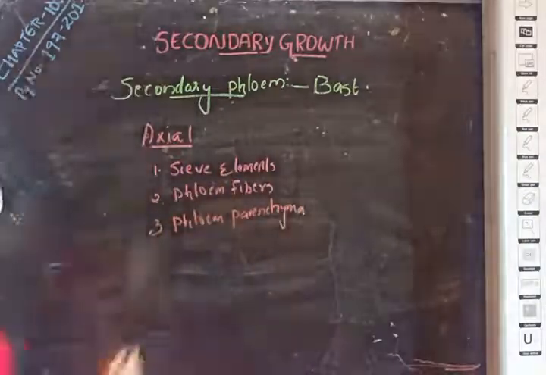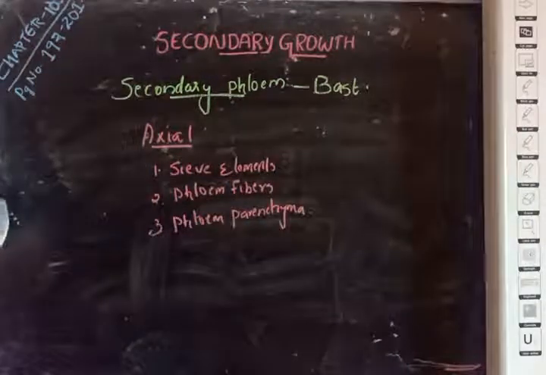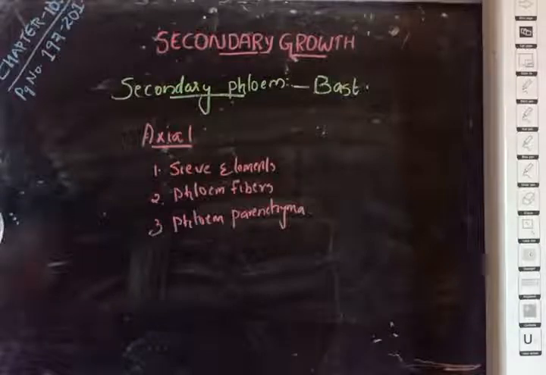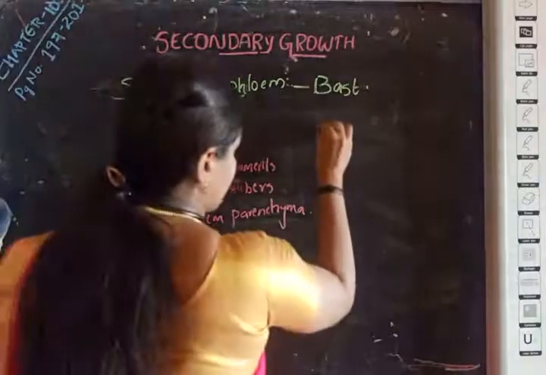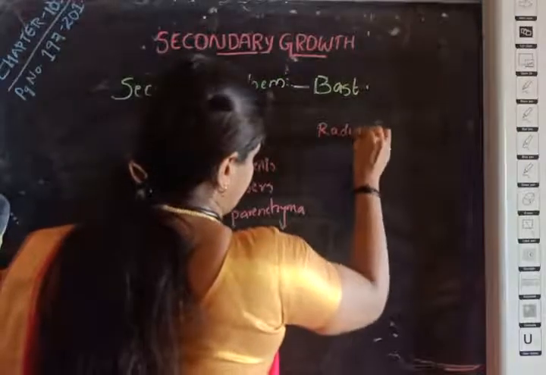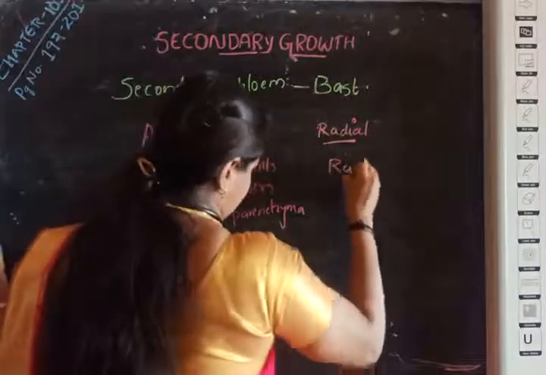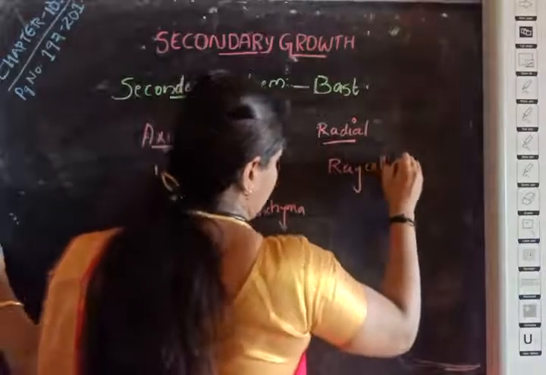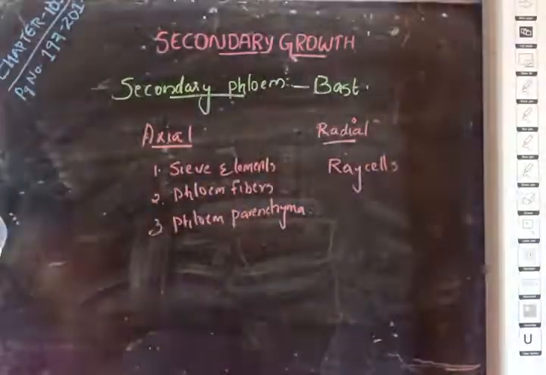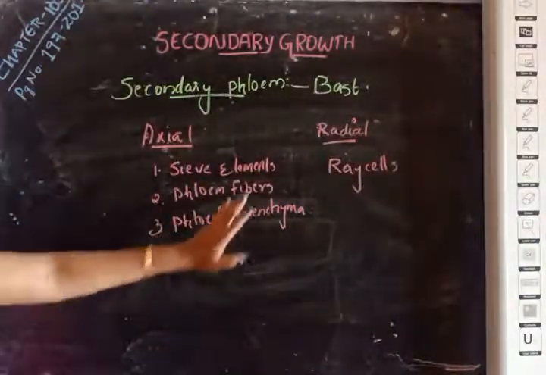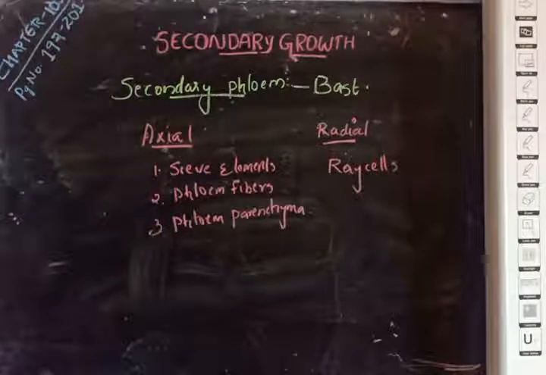So, the axial system contains sieve elements, phloem fibers and phloem parenchyma, whereas the radial system contains only ray cells. Only ray cells. These are all similar to secondary xylem.